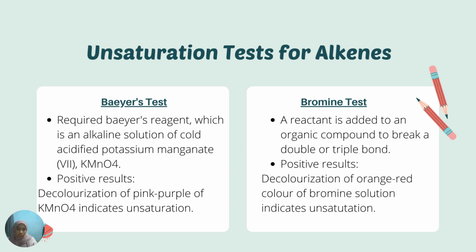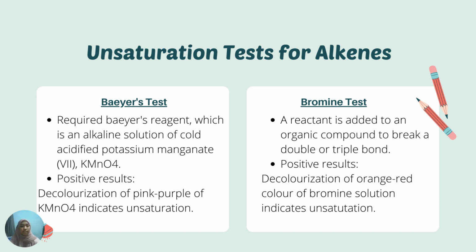Now we move to unsaturation tests for alkenes. These unsaturation tests are used to determine the presence of a carbon-carbon double bond and to distinguish between alkane and alkene. There are two tests that I will explain, which are Baeyer's test and the bromine test.